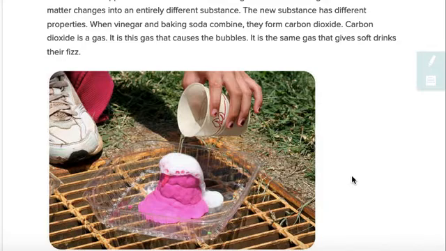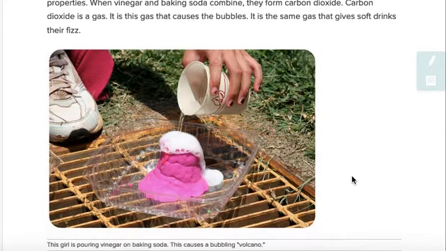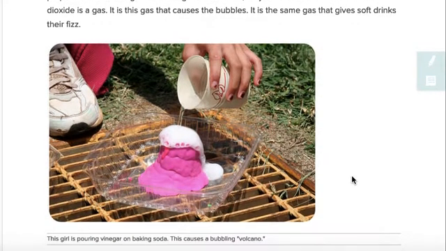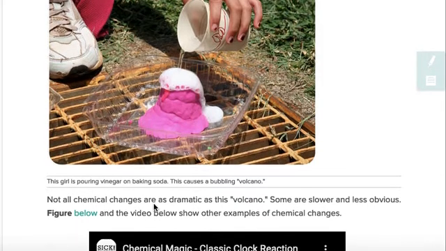When vinegar and baking soda combine, they form carbon dioxide. Carbon dioxide is a gas. It is this gas that causes the bubbles. It's the same gas that gives soft drinks their fizz. This girl is pouring vinegar on baking soda. This causes a bubbling volcano.